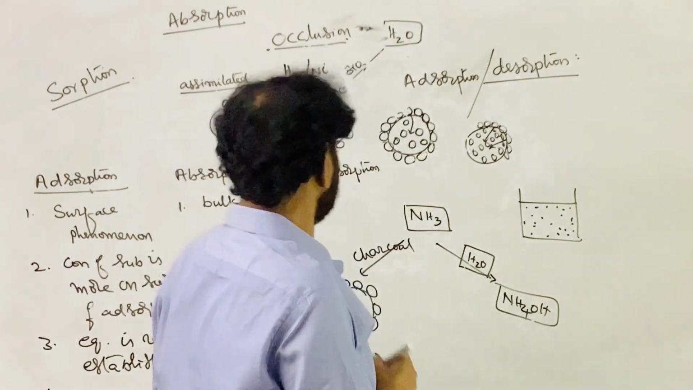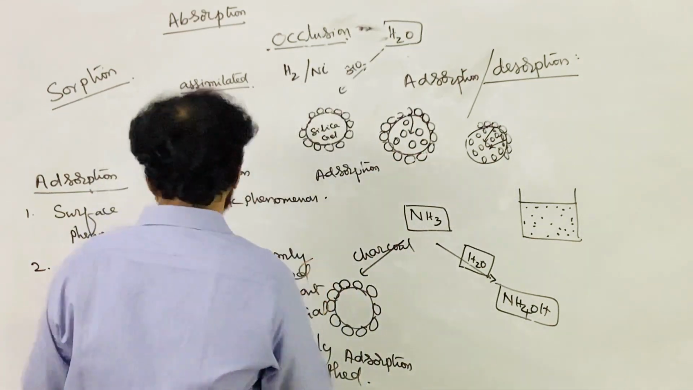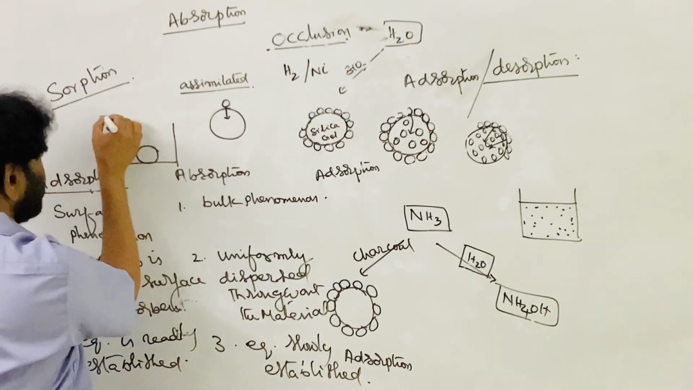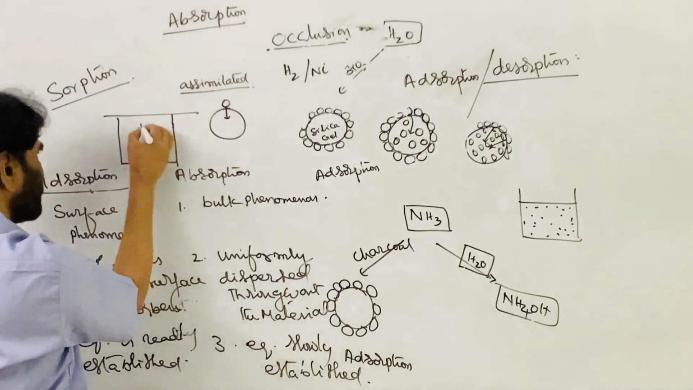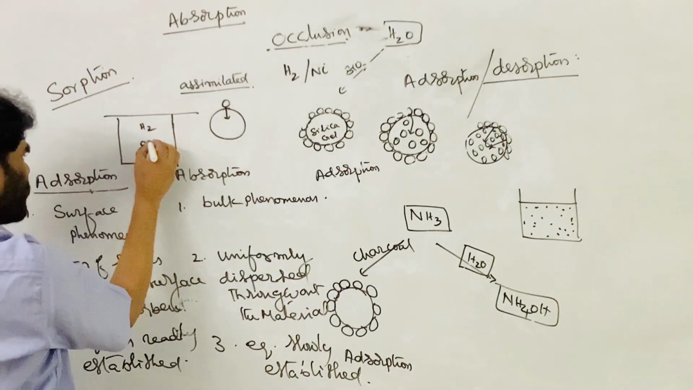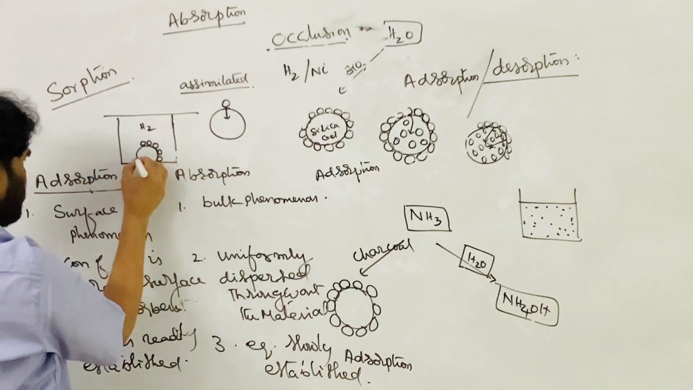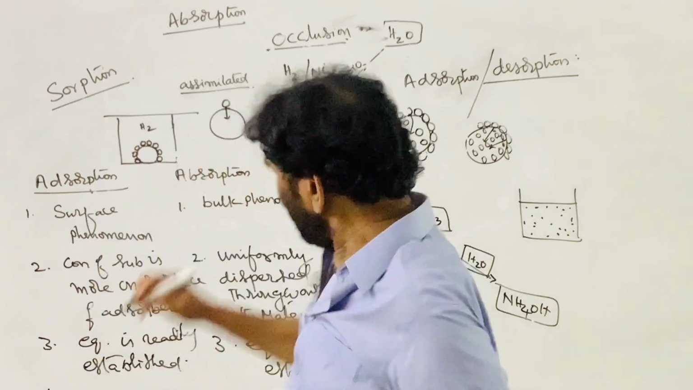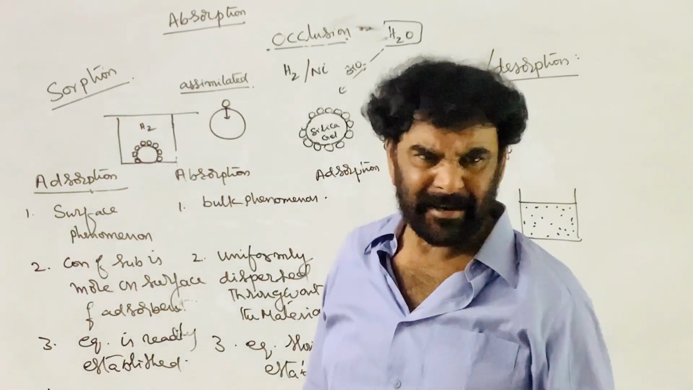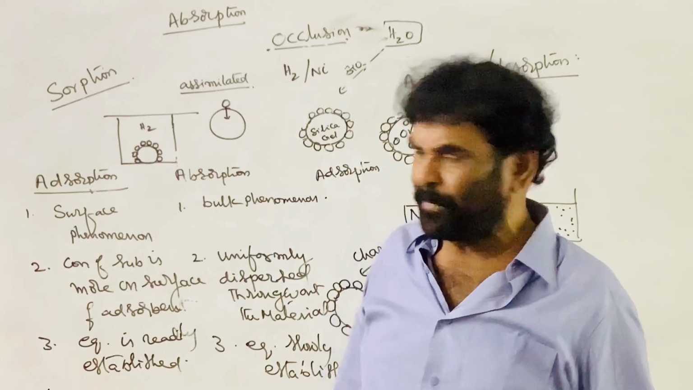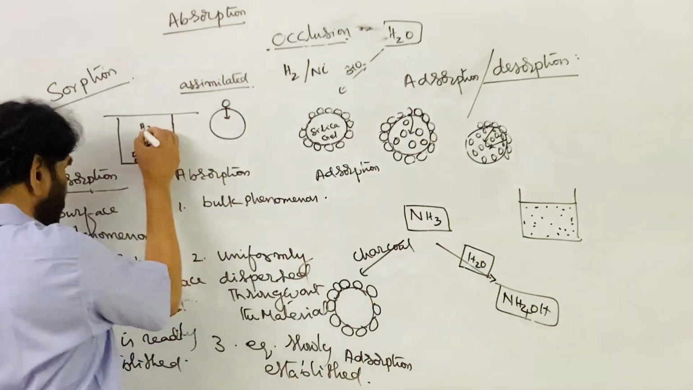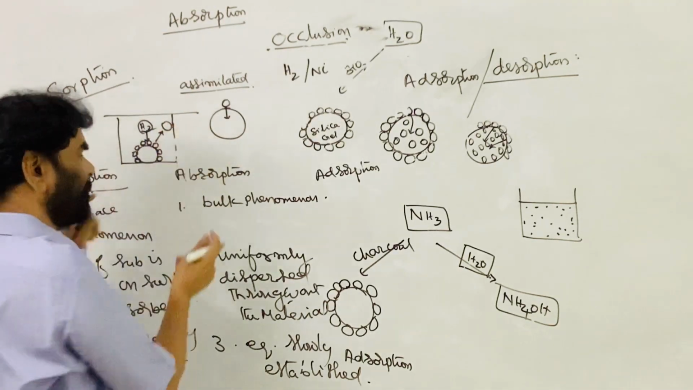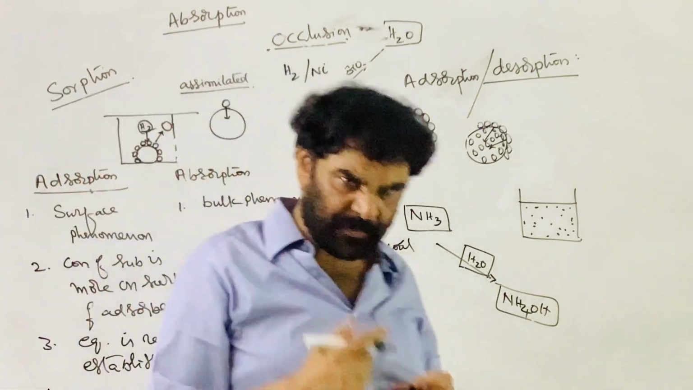Now see, this is the adsorbent and this is the gas, say hydrogen. Hydrogen is adsorbed on the surface of the adsorbent. That adsorbed molecule cannot remain permanently on the surface of the adsorbent. This is the adsorption, and again it comes out. So at the beginning only adsorption takes place.